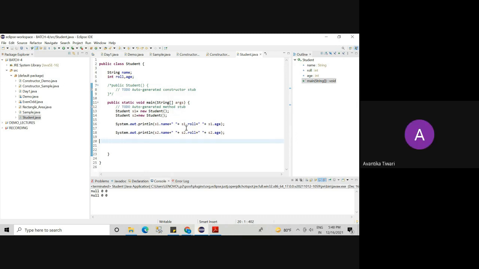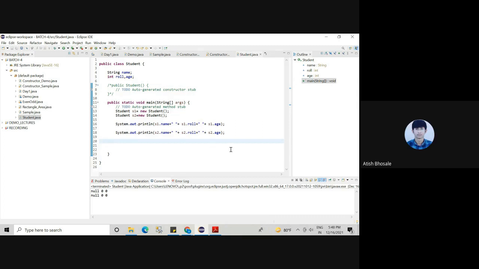I will create 10,000 objects because we have 10,000 students in our university, right? So if I don't initialize the objects, all the 10,000 students will have null name, 0 roll number and 0 age. Is it okay?